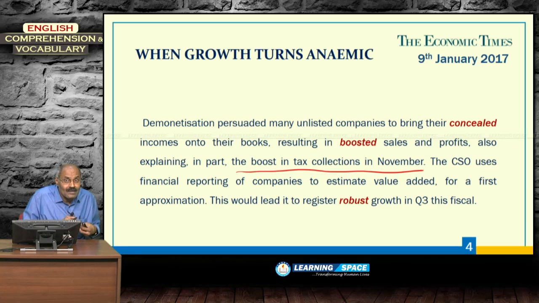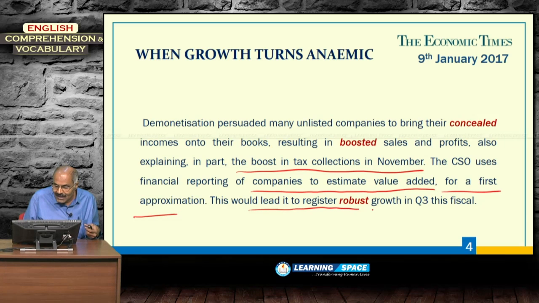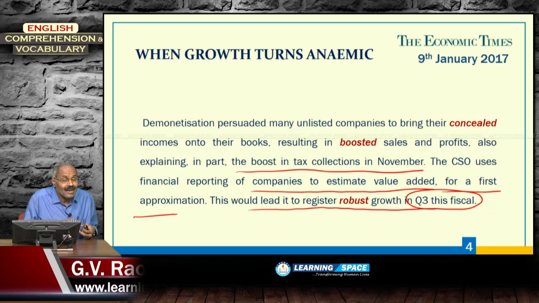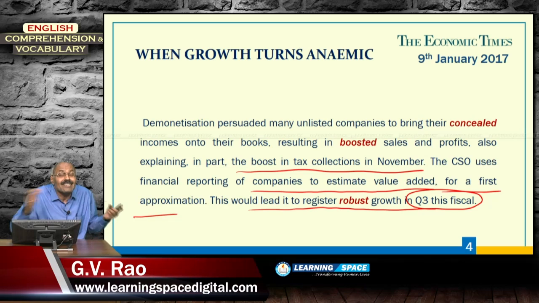The CSO, Central Statistics Office, uses financial reporting of companies to estimate value added for a first approximation. This would lead it to register robust growth in Q3 this fiscal. Robust means strong, healthier. Our economy is quite robust. So, in that situation this word is used. Robust means a quite healthy person, you can call robust. If the macroeconomic fundamentals are strong, then you can call the economy robust. Our Indian economy at present is robust.